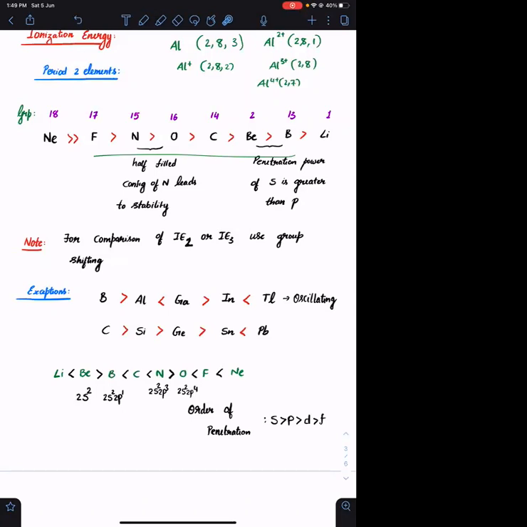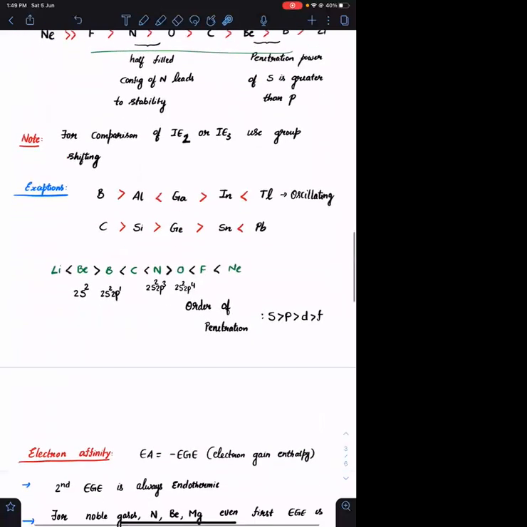In general, whatever exception is seen, it is seen immediately after the end of that block. After the d block, group 13 comes immediately. In group 13 you will see it significantly. In group 14 the effect is not seen because of d, since the poor shielding of d is not as much as that of f. Here f has poor shielding and d also has poor shielding. Hence the effect is continued even to group 14. I hope this is clear.